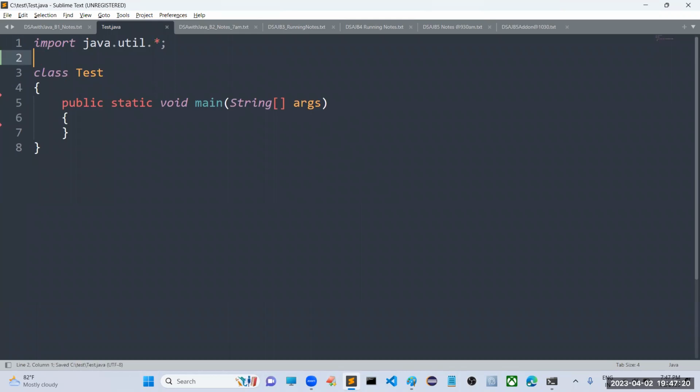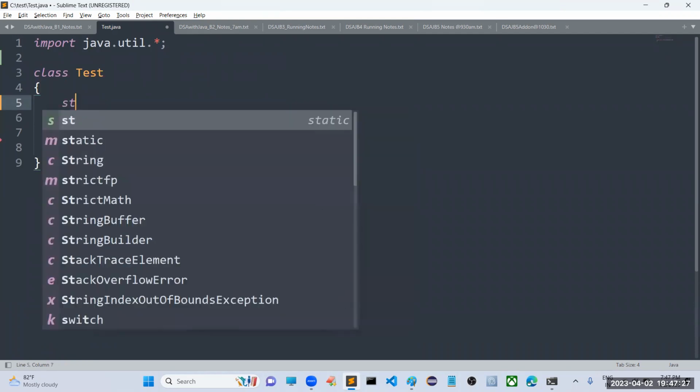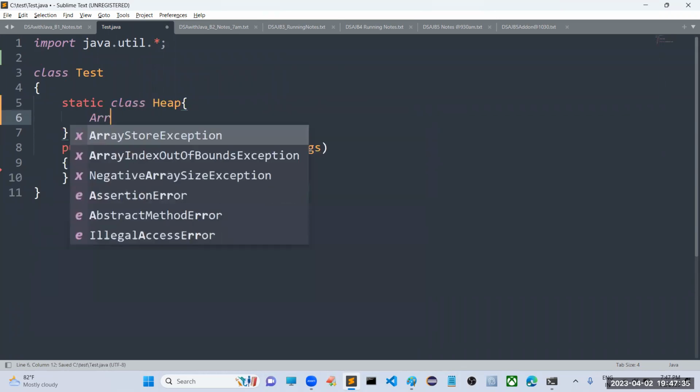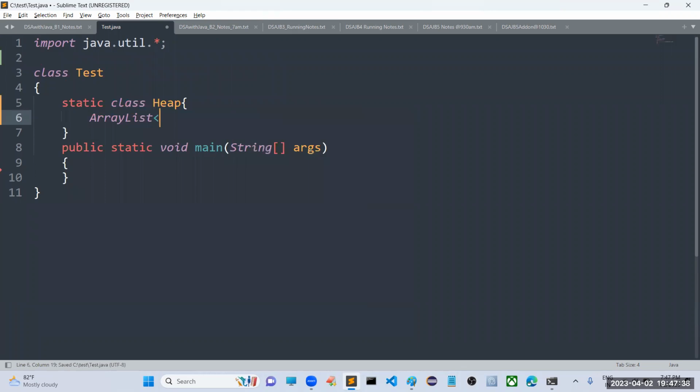Sir, how is it implemented? I am going to take one special class within this test class only. What is that class? It is nothing but a static class. So I am taking the class name as Heap, and I am going to take an ArrayList which is going to hold integer values, and the array name is arr equal to new ArrayList. Like this I am creating.